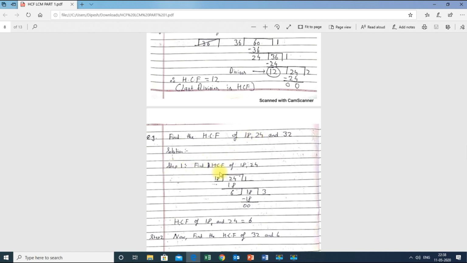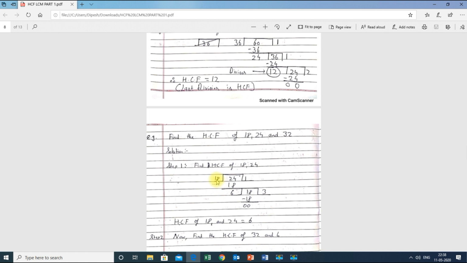Step 1, find the HCF of the first numbers, that is 18 and 24. By the division method, the bigger number will go inside and the smaller number will come outside. So 18 ones are 18. When I subtract 24 minus 18, I get 6 as the answer. Therefore, I write 6 over here.